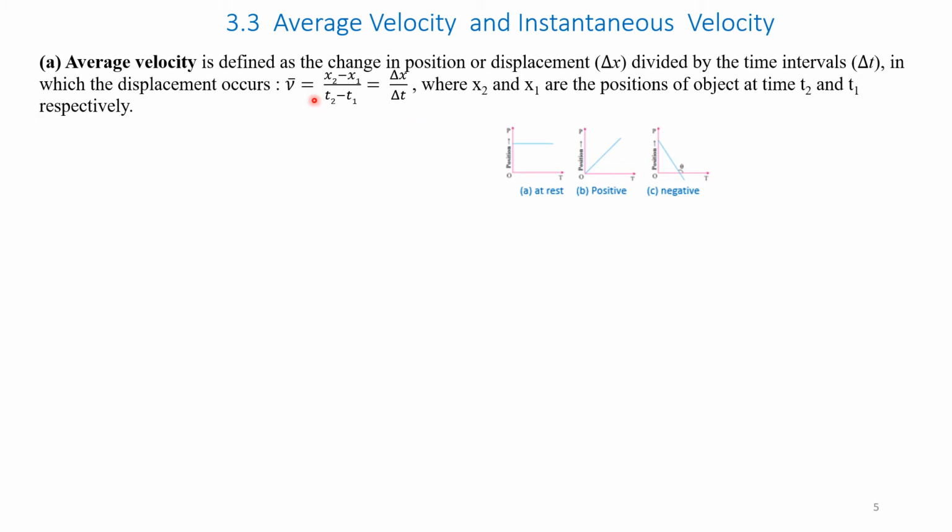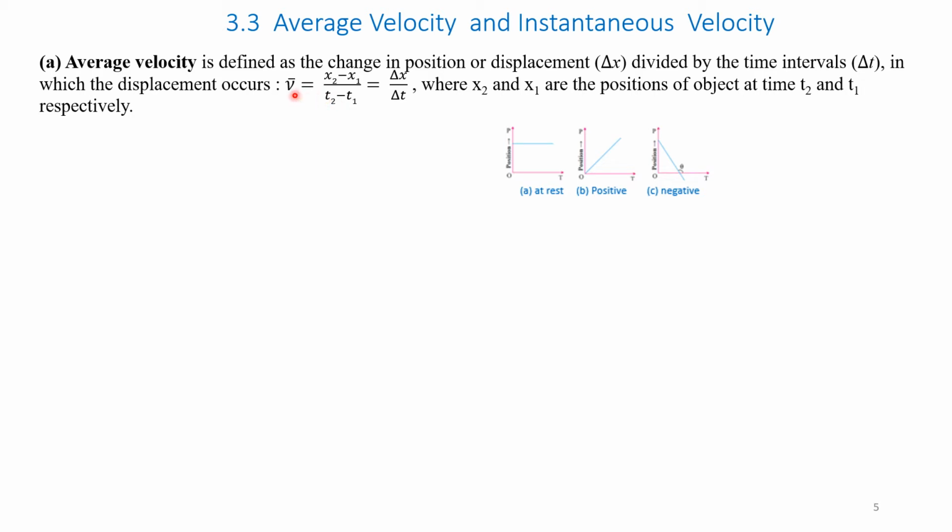So the average velocity, represented by V bar, is equal to x2 minus x1 over t2 minus t1, where x1 and x2 are positions of the object at time t1 and t2 respectively.